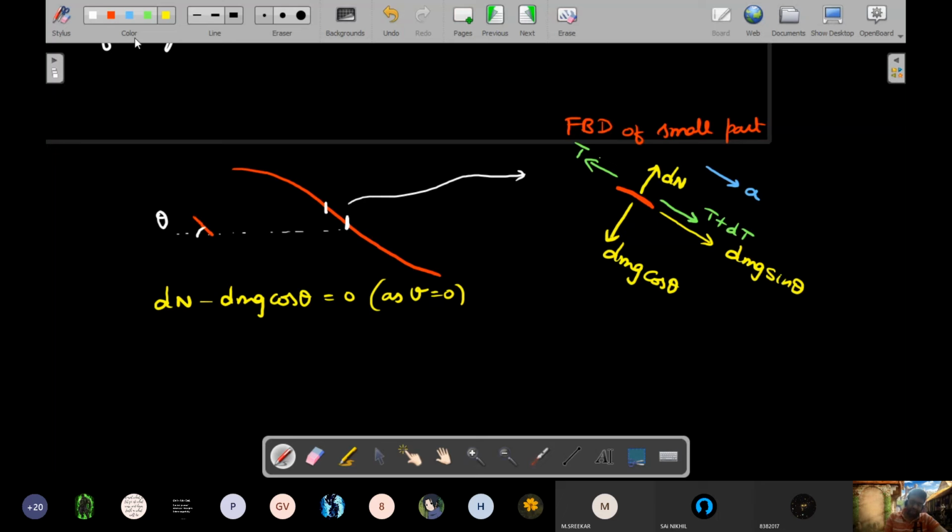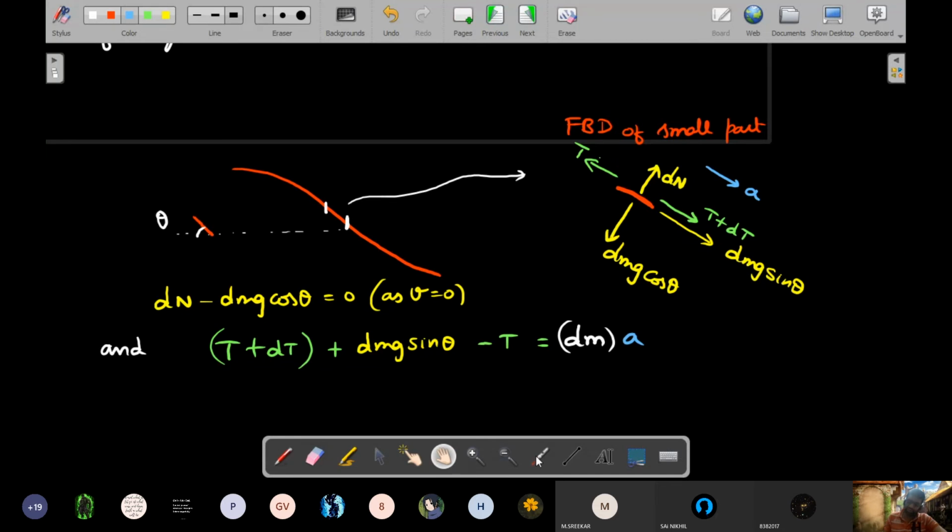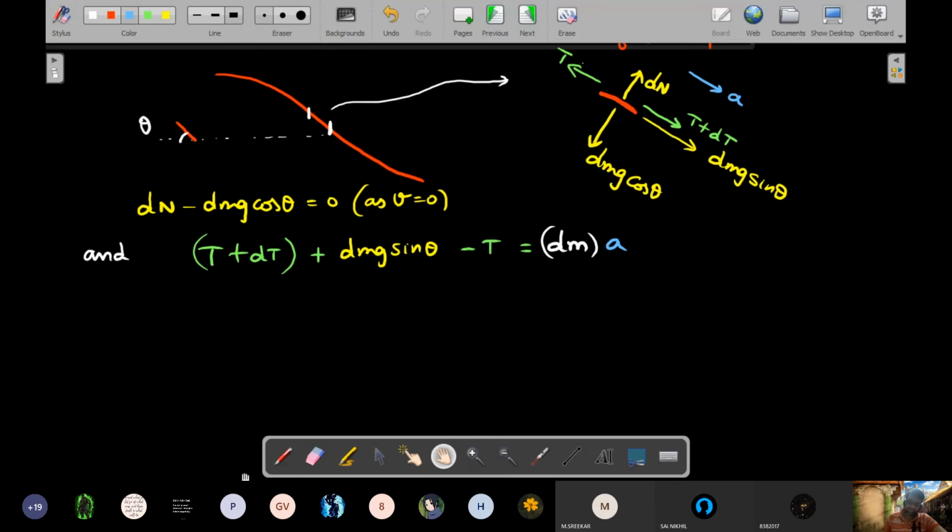And what can you write in the horizontal direction? Let me write that, that is more interesting actually. T plus dT plus dm g sine theta, minus T, should be equal to dm multiplied by acceleration a. This is the more interesting direction in which you have some result. Can you clearly see the cancellation of T's?